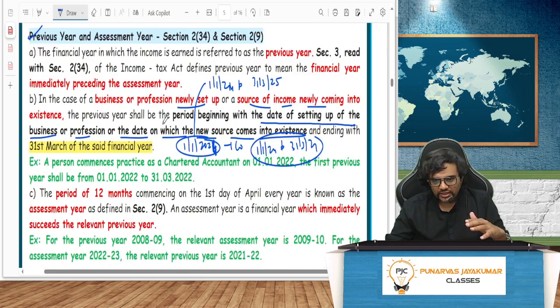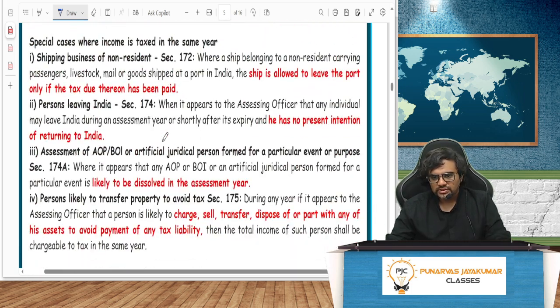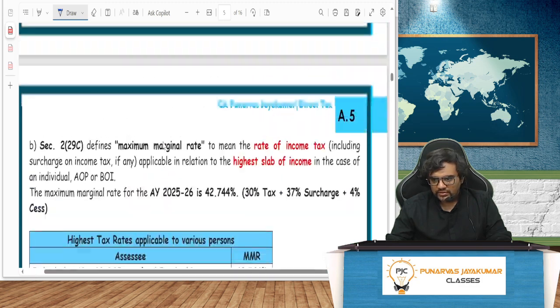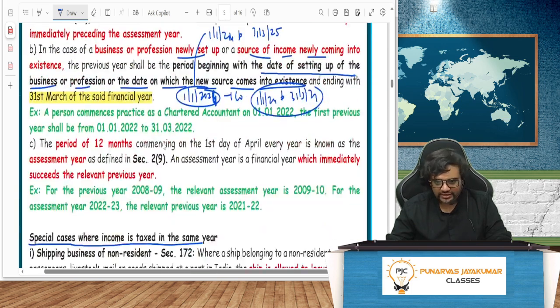Anyway, I told you one thing. In that year only, they are making previous year and assessment year the same. Means the income is assessed in the same year, which is that year. You see here, special cases where income is taxed in the same year, there in page number A5. I still haven't done this average rate of tax. We'll come to that later.